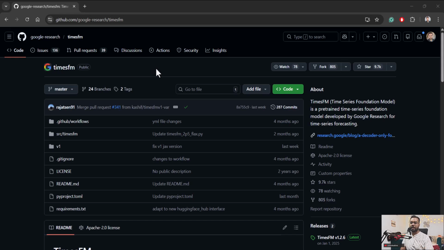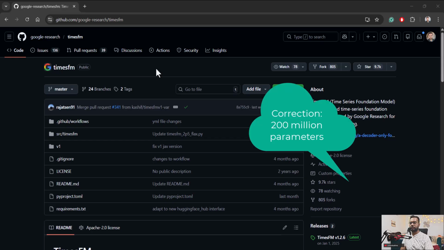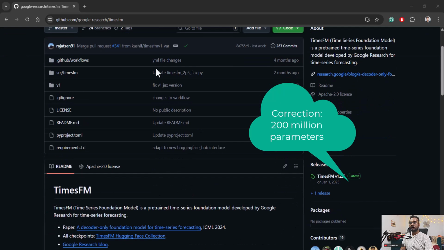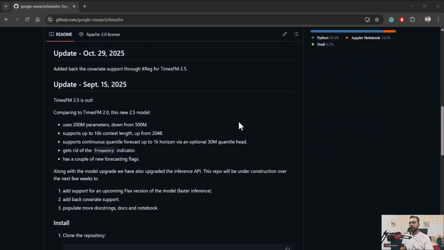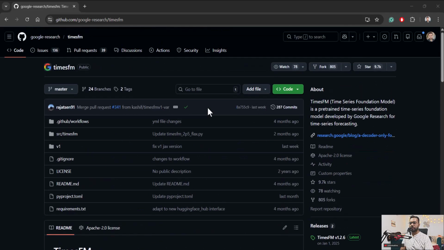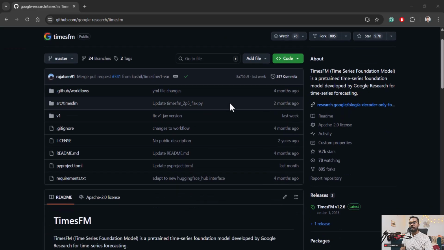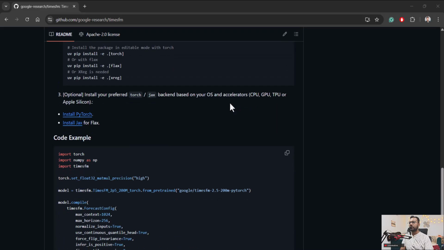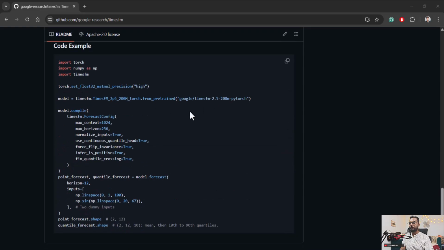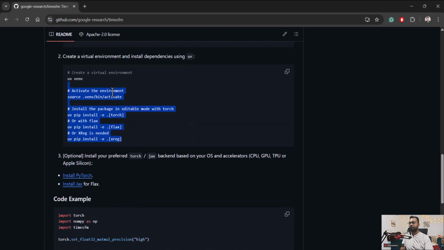Since it is a large language model, I cannot test the full 200 billion parameters of this particular model. If you look at this page, which is its GitHub profile, you can see that they updated it only last week. This project has been developed by Google DeepMind, and you can see how to install it with the help of the pip command.